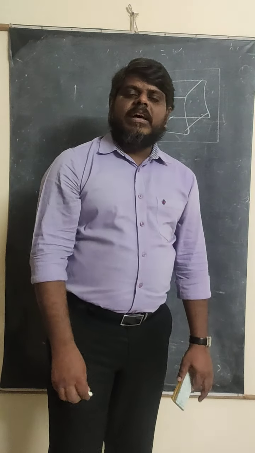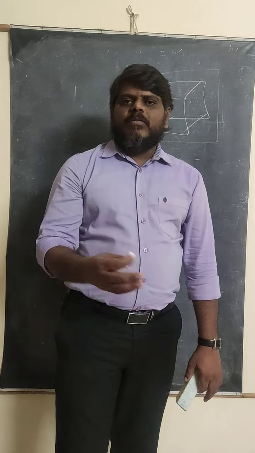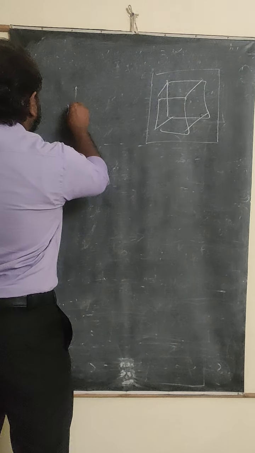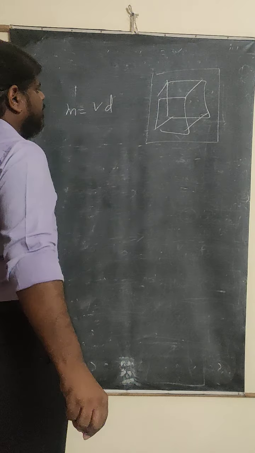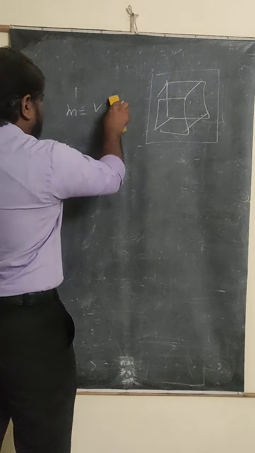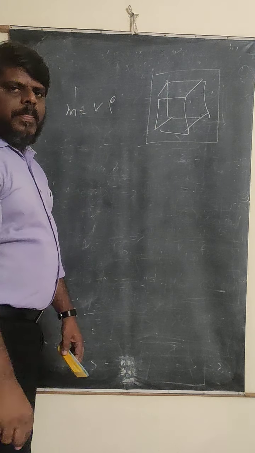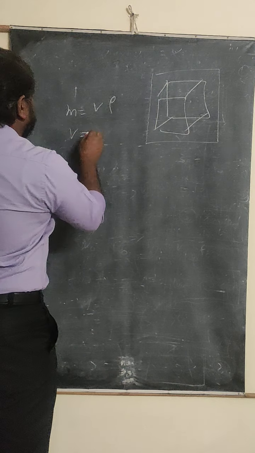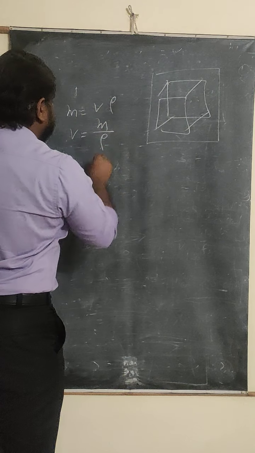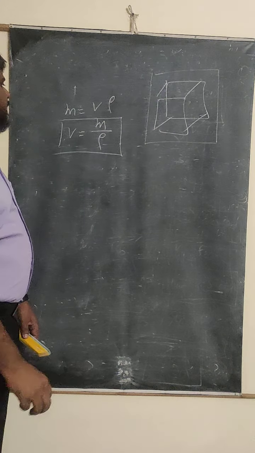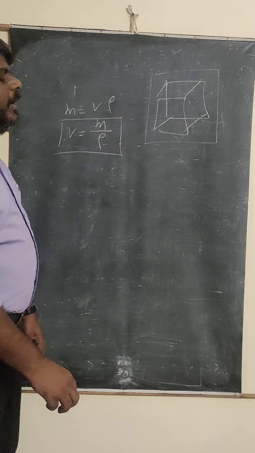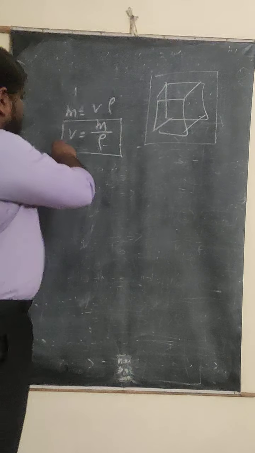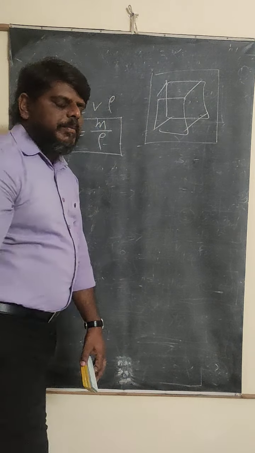When the volume increases, what happens to the density? It decreases, because volume and density are inversely proportional. The formula is mass is equal to volume into density. Density can be represented by D, or sometimes by rho. Mass is equal to volume into density. Then volume V is equal to mass by density. This is the formula to find the volume. So volume and density are inversely proportional. If the volume increases, then the density decreases.